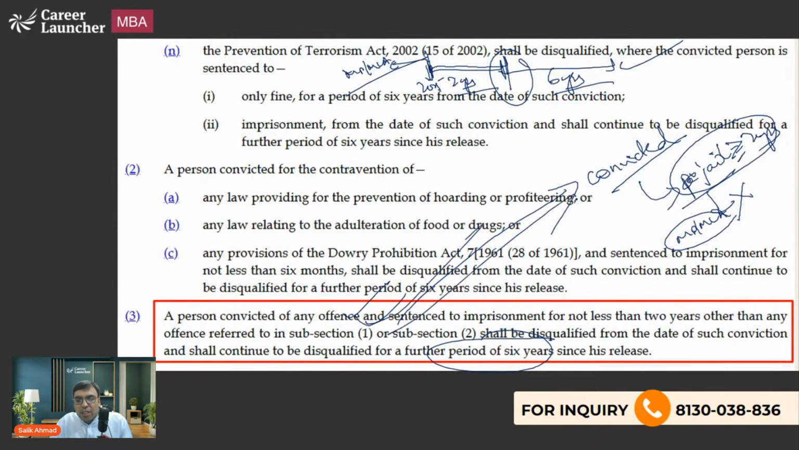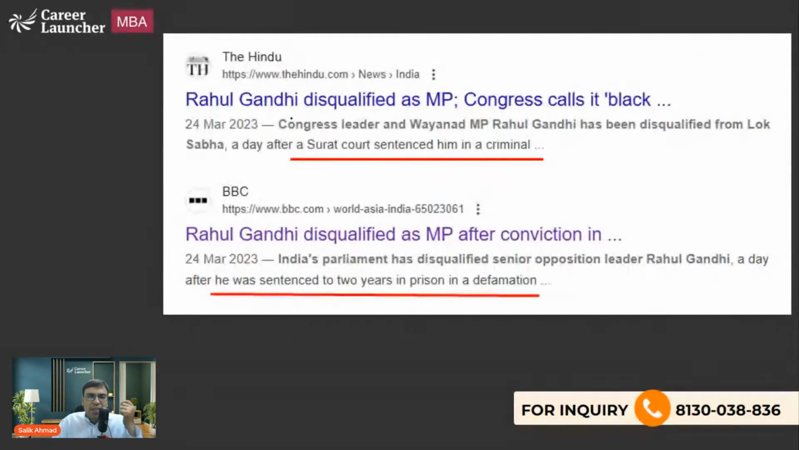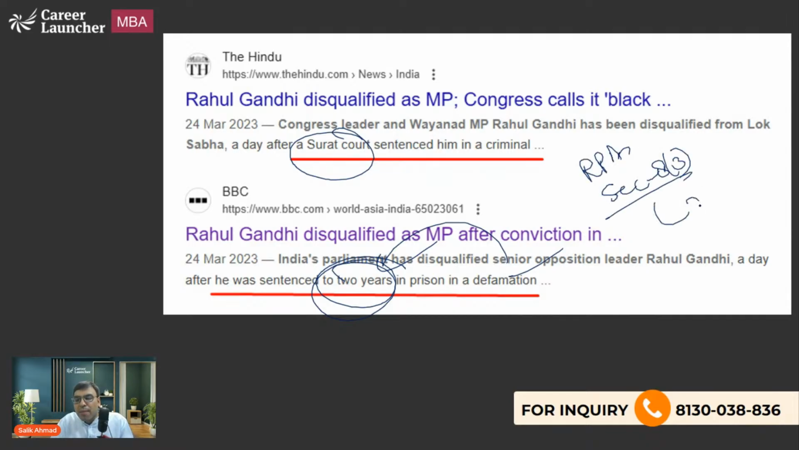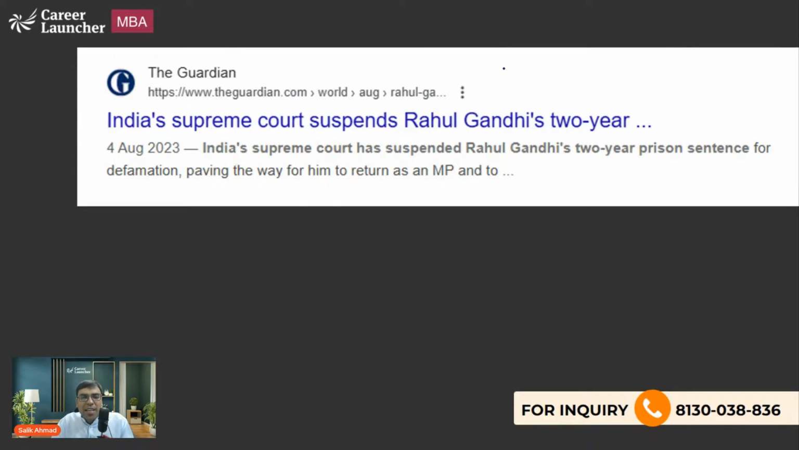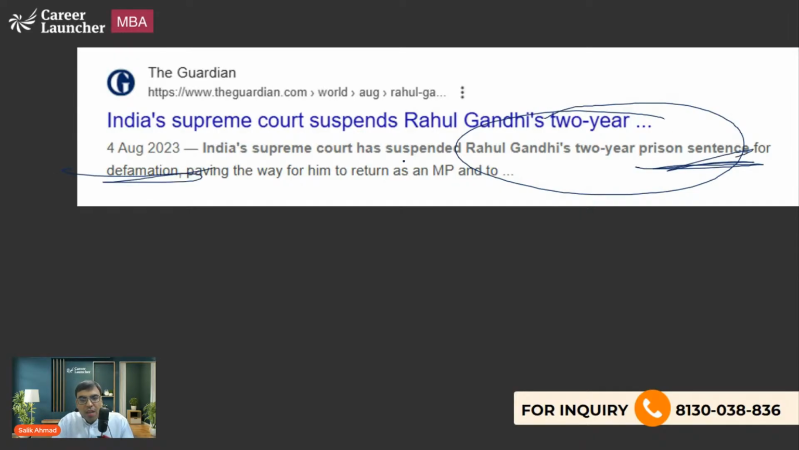However, something similar happened with Mr. Rahul Gandhi, where 2 years back the Surat court found him guilty in a criminal defamation case, and he was sentenced to 2 years in jail. In a criminal defamation case, the maximum punishment is 2 years, and in the Representation of People's Act, Section 8 Clause 3, you need to have a minimum 2 years jail to be disqualified. So the Surat court found him guilty, and he was disqualified. However, the matter was appealed to the High Court and then the Supreme Court. In the Supreme Court, Mr. Rahul Gandhi got his sentence suspended, and that is why his MPship was restored.